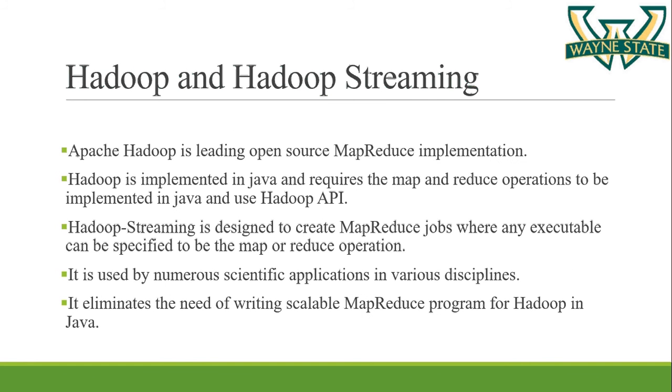So starting with what is Hadoop and Hadoop Streaming. Hadoop is developed by Apache and is an open source MapReduce implementation. It is written in Java, so we require Java to write the MapReduce queries. Hadoop streaming is designed to create MapReduce jobs where any executable can be specified to be a map or a reduce operation. It is used in numerous scientific applications in various disciplines. It is written in Java and it eliminates the need to write a scalable MapReduce program.